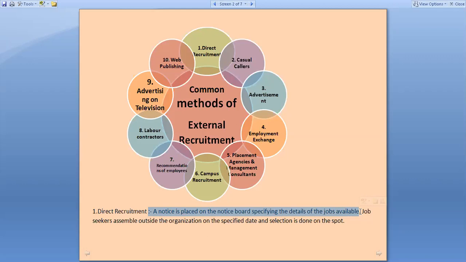The details of such jobs are written on a paper or pamphlet, and it needs to be pasted on the gate outside the organization premises, so that each and every person who is interested in that particular job will assemble on that particular date, which is already written on the paper, and the selection will be done on that date on the spot by the organization. This type of method of recruitment is known as direct recruitment.